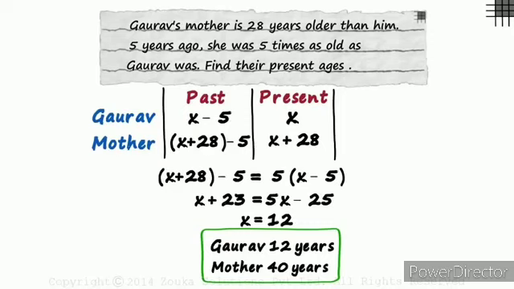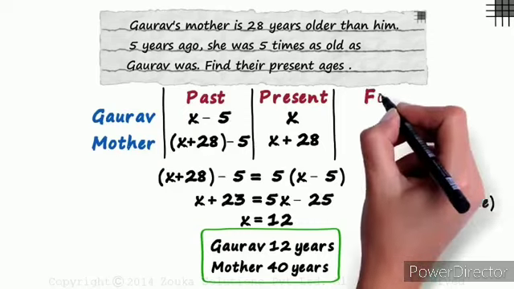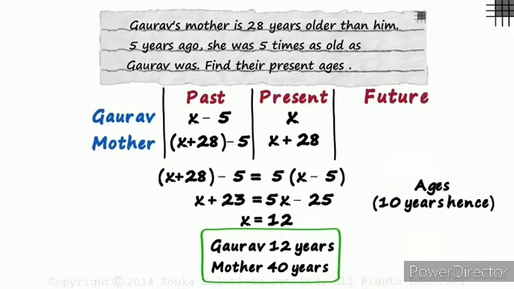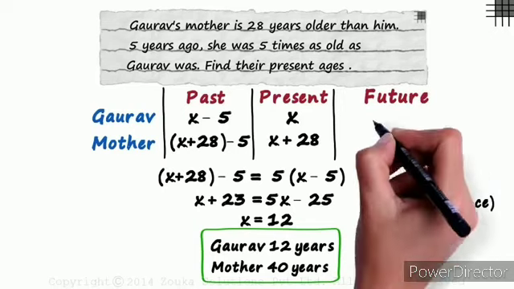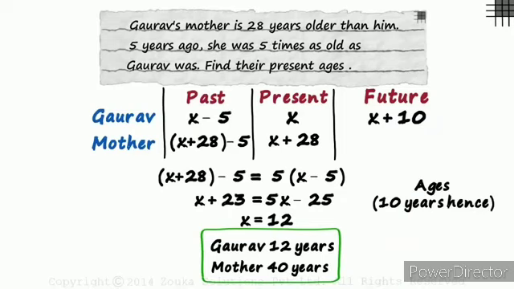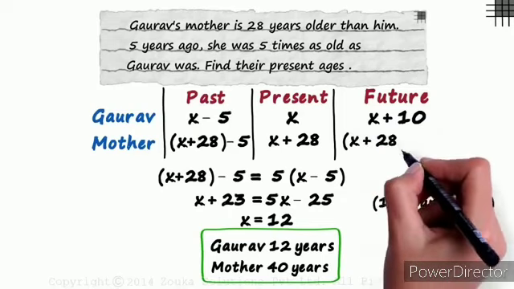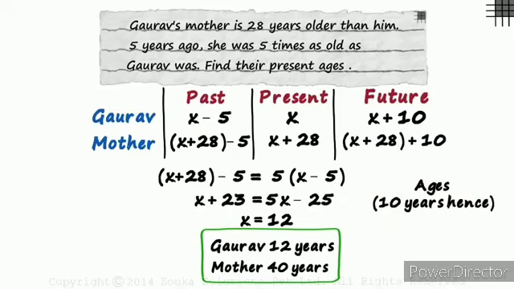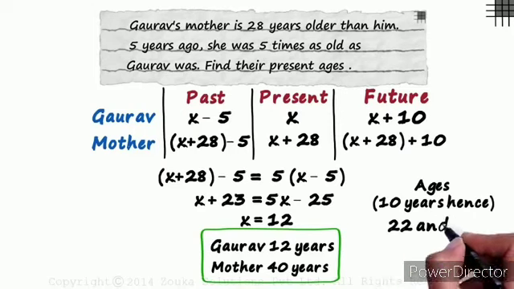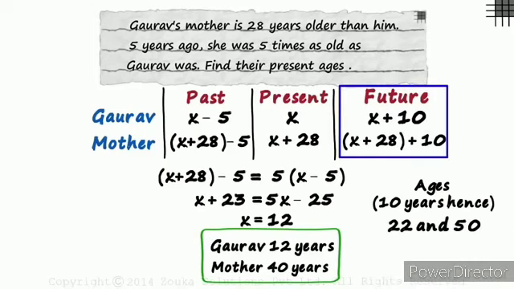What would be their age 10 years hence? That's where the third column of future age would come in. 10 years later, Gaurav's age would be X plus 10 and his mother's age would be X plus 28 plus 10. It would be 22 and 50 years respectively. And this column would have helped us more if we were given the condition for future age.